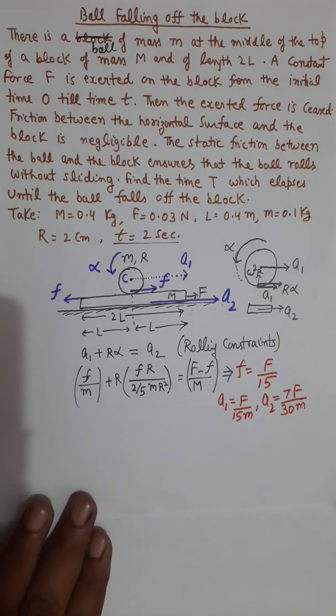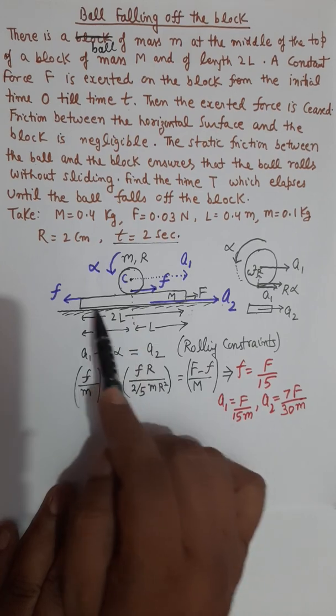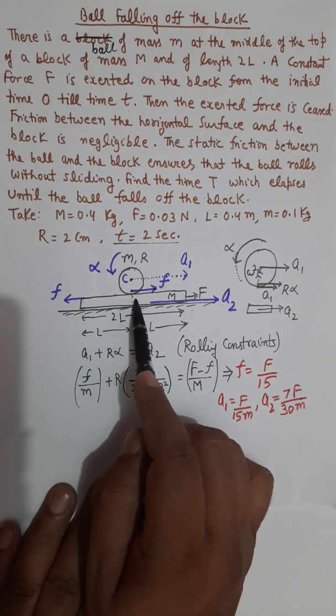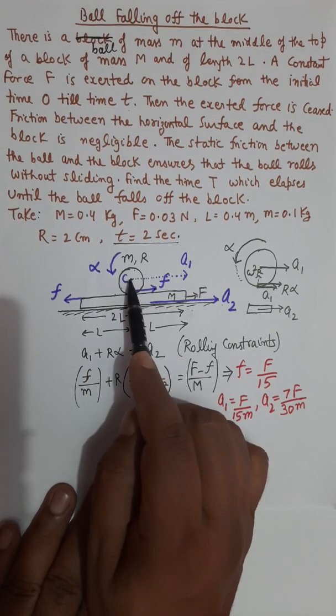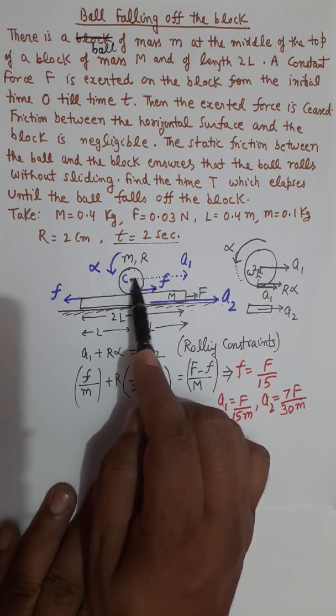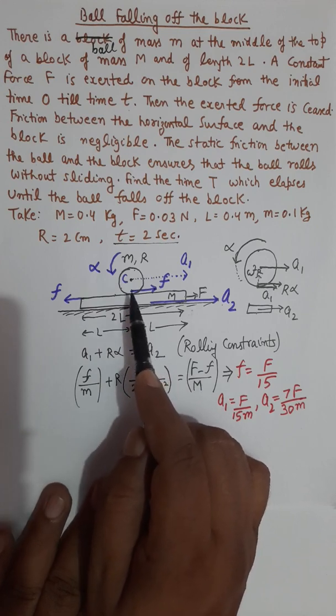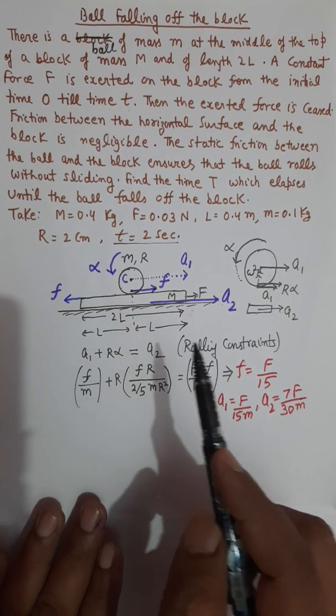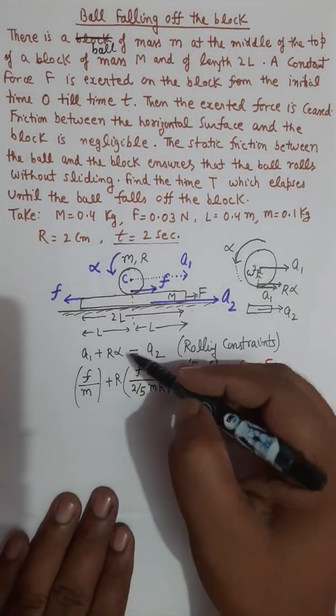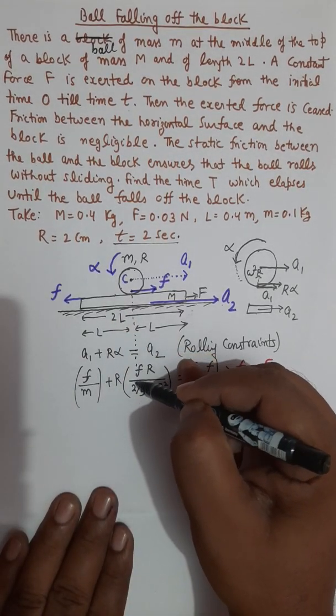A2 is more than A1, which means the platform is moving faster than the center of sphere. Center of sphere is moving forward with less acceleration. Platform is moving forward with larger acceleration. So from the ground frame, I will draw this figure from here.